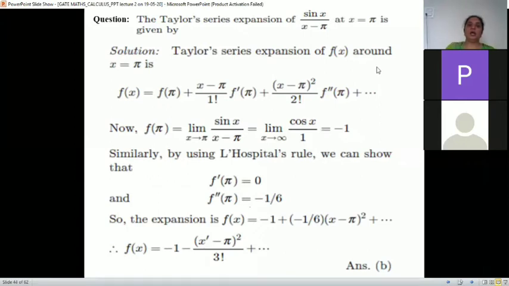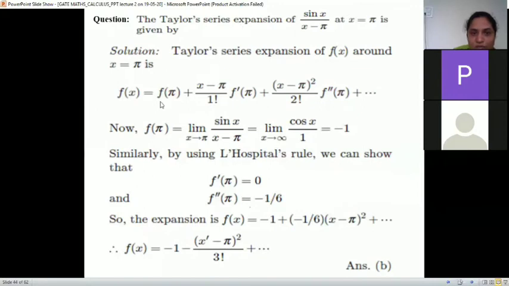Okay. About x is equal to pi, this is the series. That is, f of x is f of pi plus x minus pi upon 1 factorial into f dash pi plus x minus pi square upon 2 factorial, f double dash pi, and so on. So first we are finding f of pi. In your function f of x, put x is equal to pi, we get sine pi upon pi minus pi. Sine pi is 0 and upon 0.